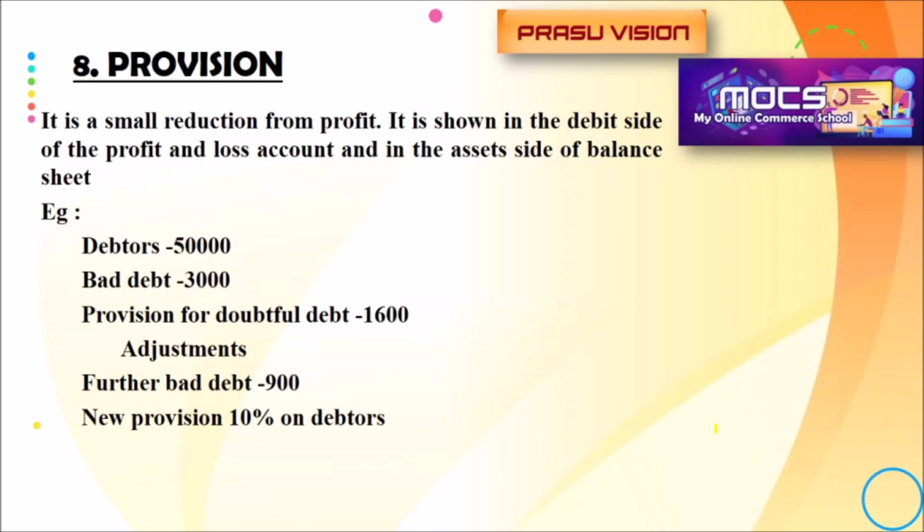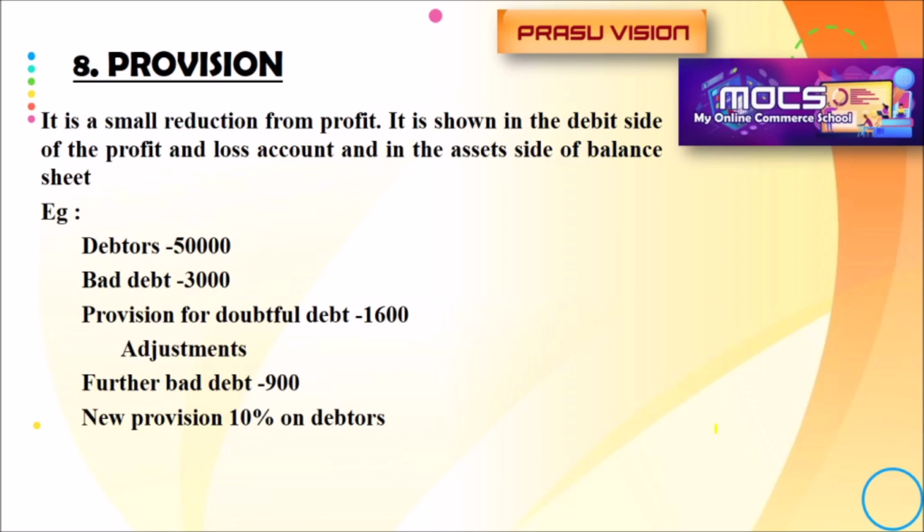Provision is the term. You will learn in another chapter what a provision is. You know very well, provision is the amount kept by the organization from the profit to meet unforeseen events. Especially, we are not able to identify how many debtors will not pay the amount in future, and how much amount we will get from debtors is unpredictable.